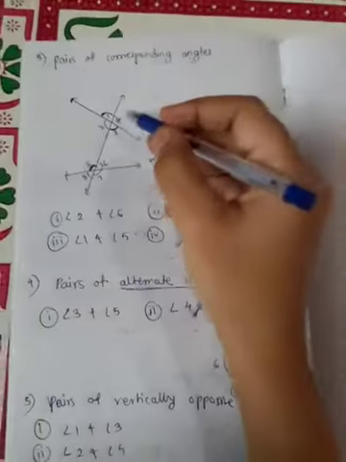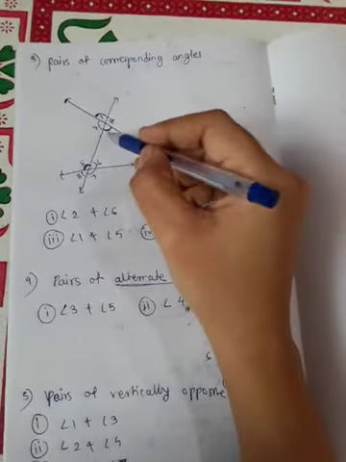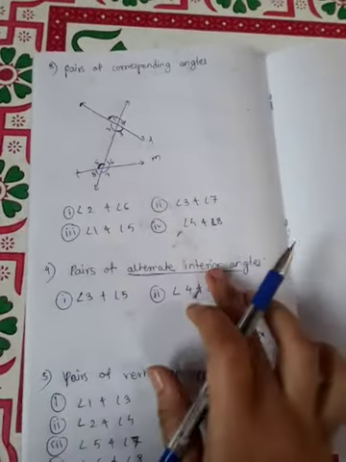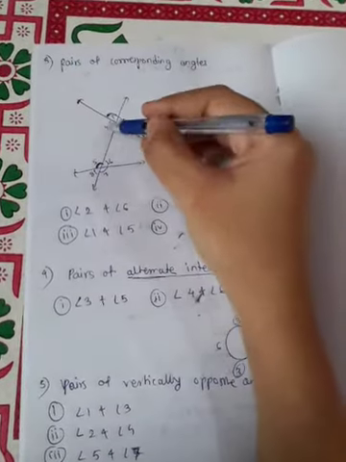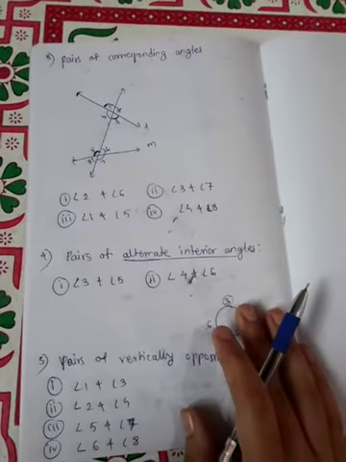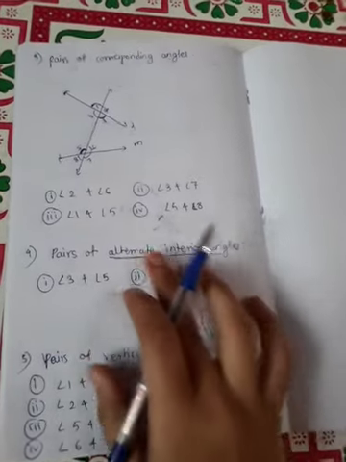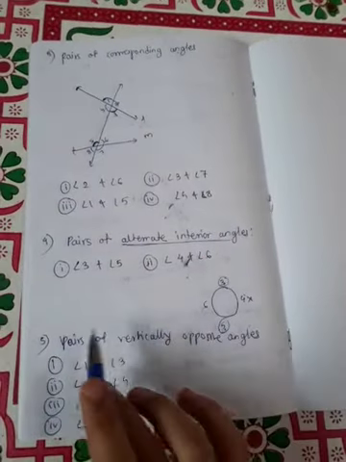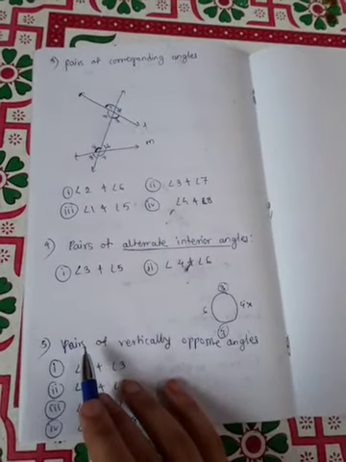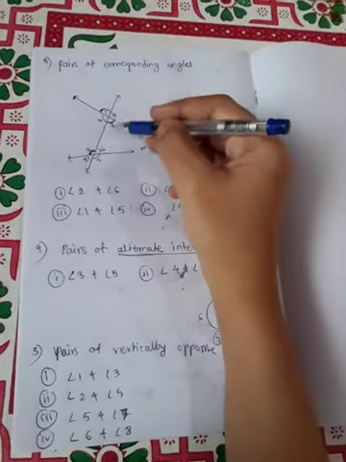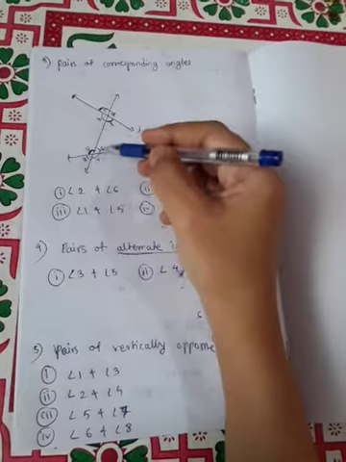Corresponding are 2 and 6, 3 and 7, 1 and 5, and 4 and 8. Alternate interior are 3, 5 and 4, 6. Then pairs of vertically opposite are 1, 3, 2, 4, 5, 7, 6, 8.